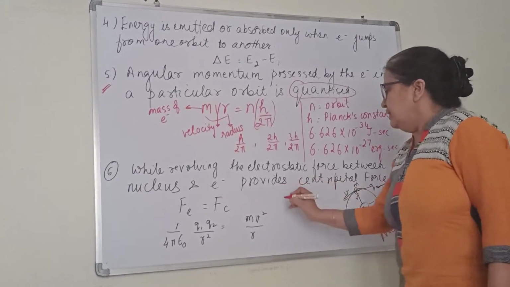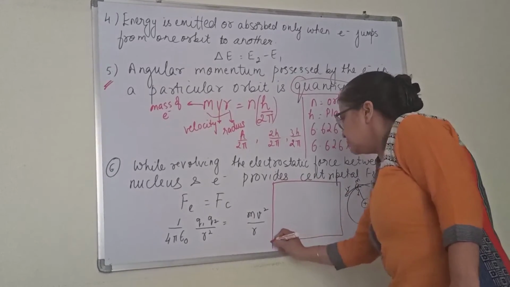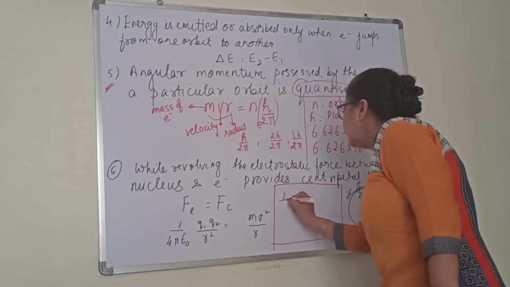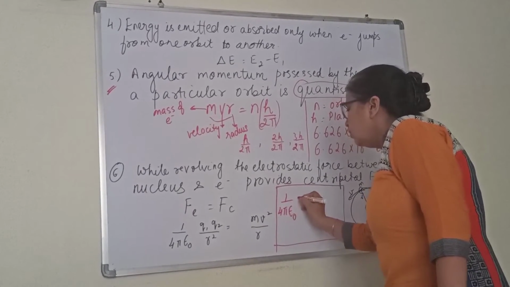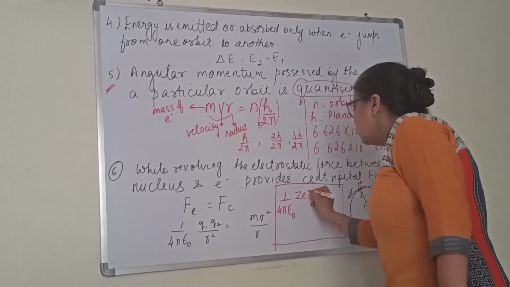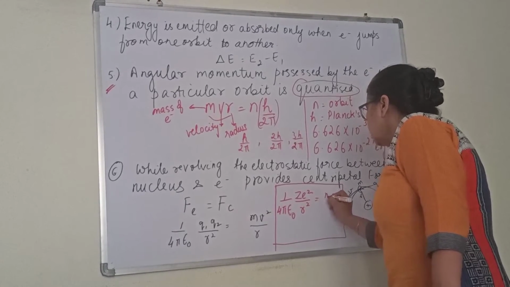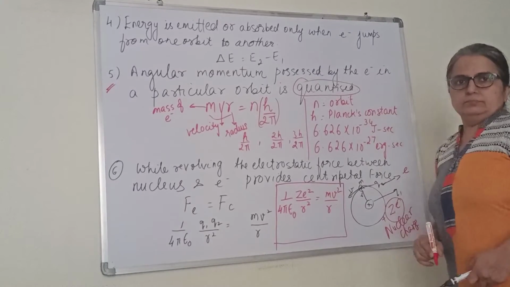So there can be a relation. Children, I am writing this relation here: electrostatic force is equal to the centripetal force. The electrostatic force is 1 by 4 pi epsilon naught into Ze square by r square, equal to mv square by r.